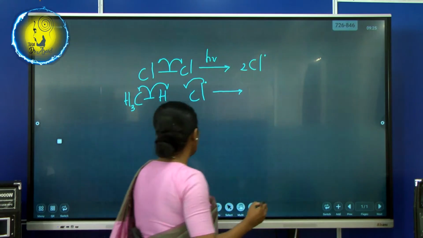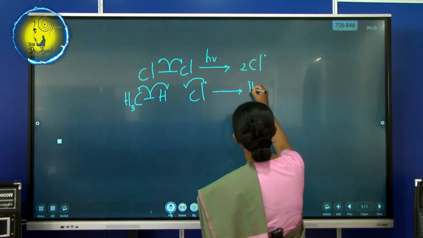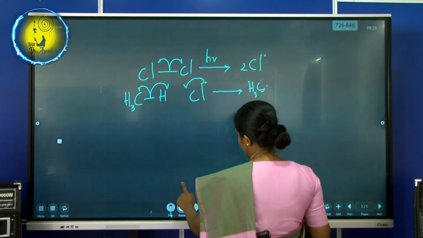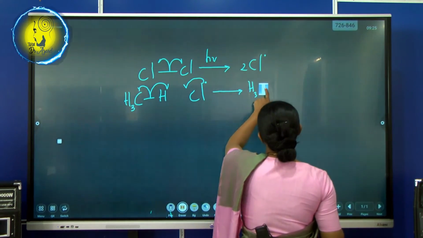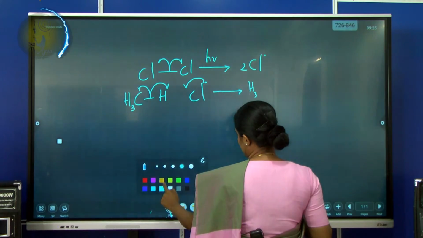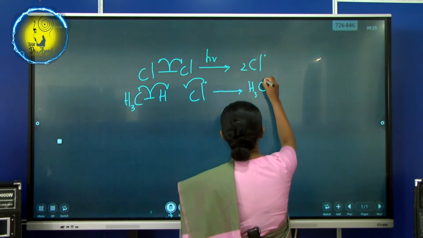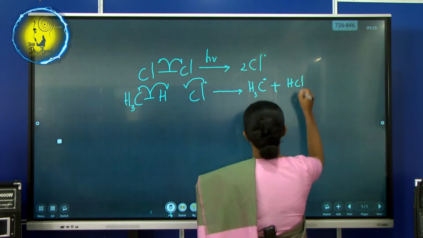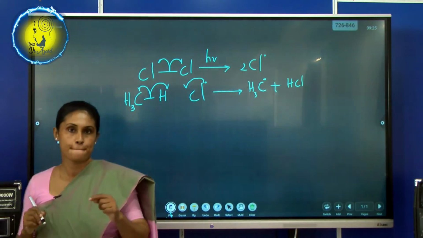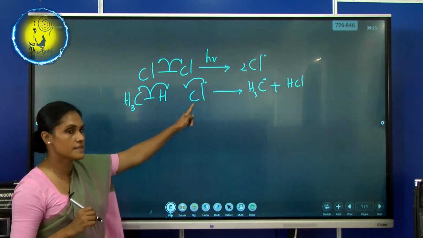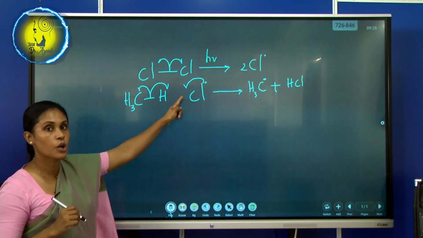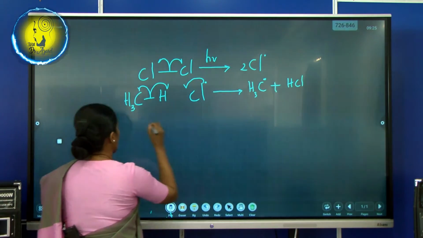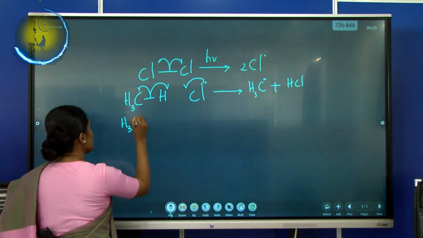So let's write the result. See what has happened. This is HCl, and this is the free radical of chlorine. Then we have this one, H3C.